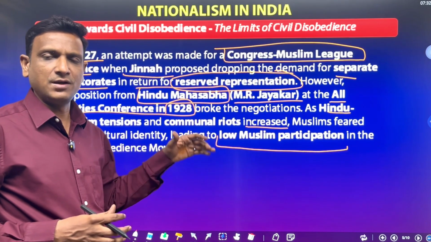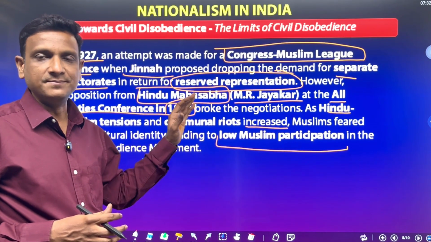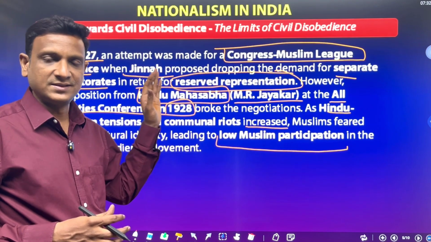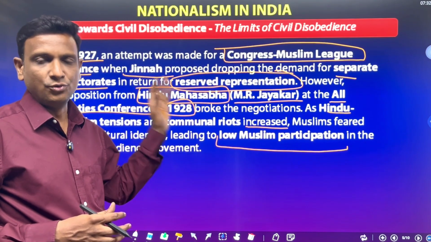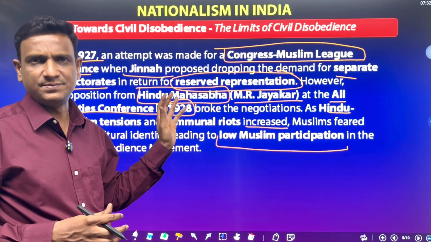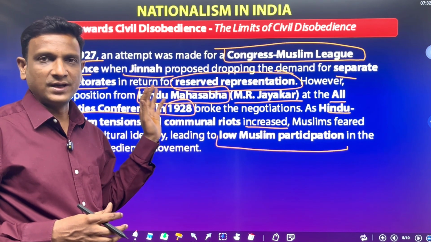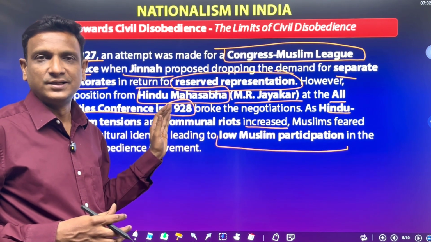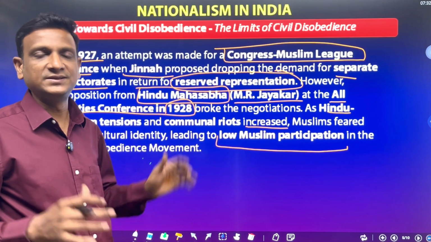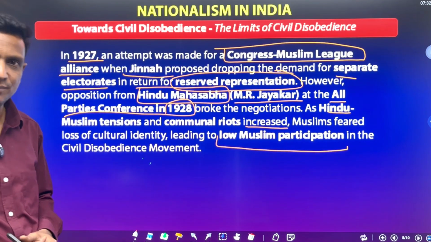Right, children? So we have seen all the different groups: Muslims, women, workers, Dalits, rich peasants, poor peasants, business class people. Everyone had their own reason to walk away from this civil disobedience movement.